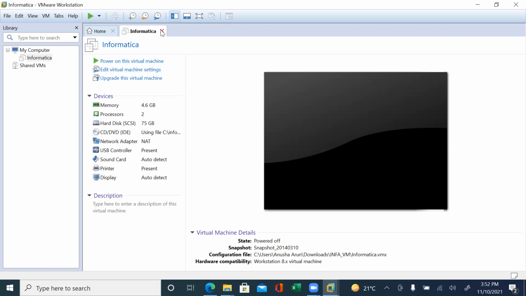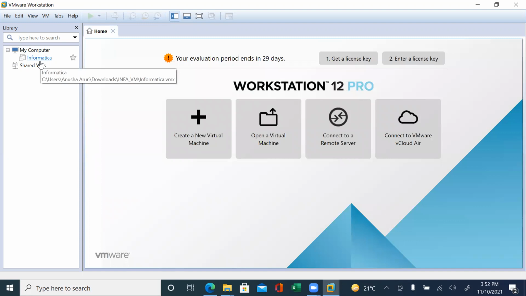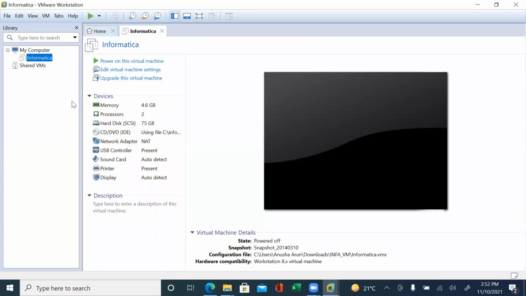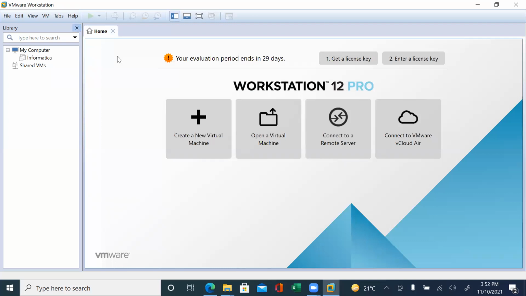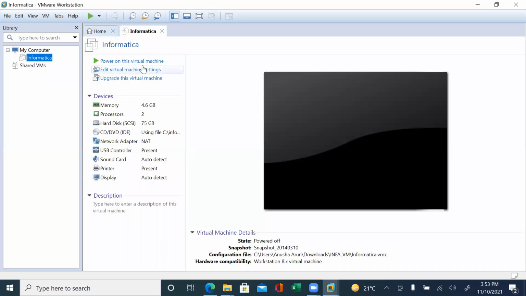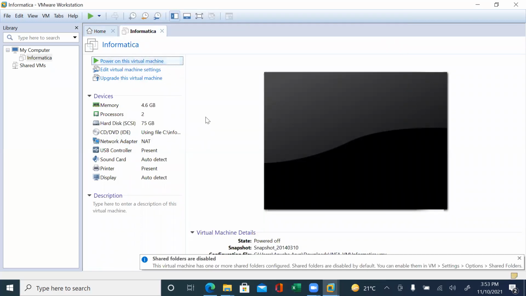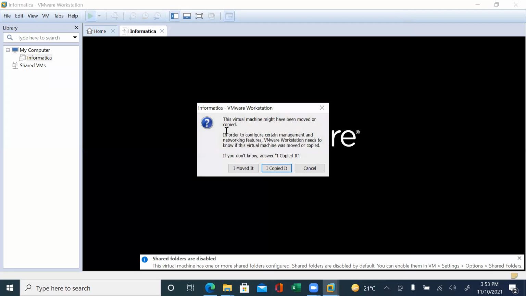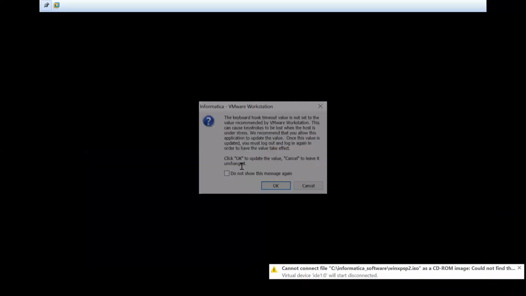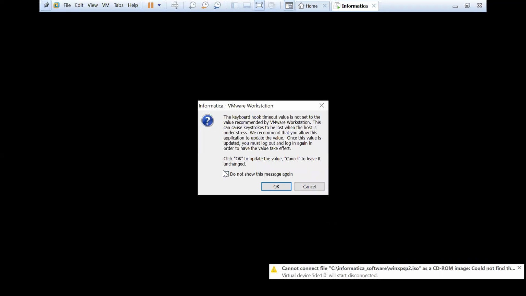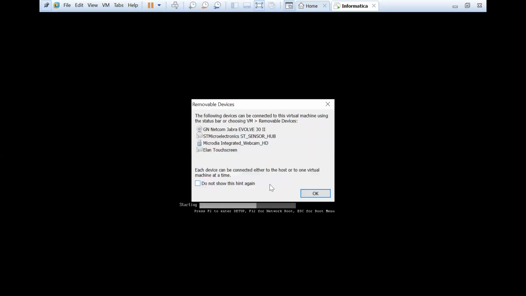See here, sometimes it is not displayed here. Sometimes it is displayed in the library on the left-hand side. Click on it. Now the library is opened. First of all, I want to check how much RAM is there. RAM is sufficient. Just click on power on this virtual machine. From next time onwards, these messages are not displayed, first time only.